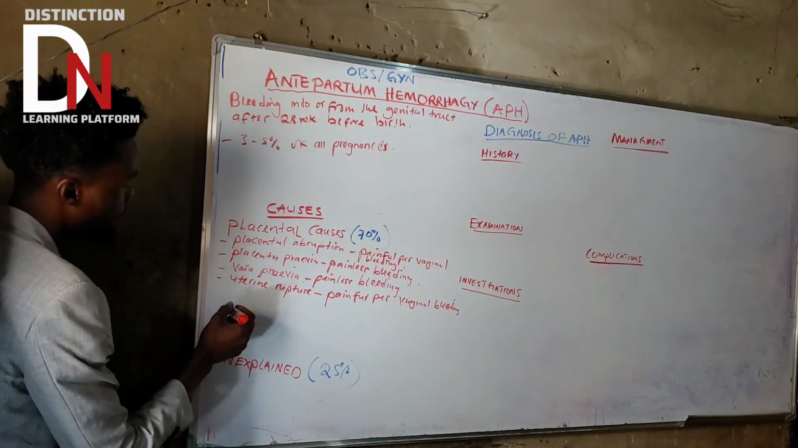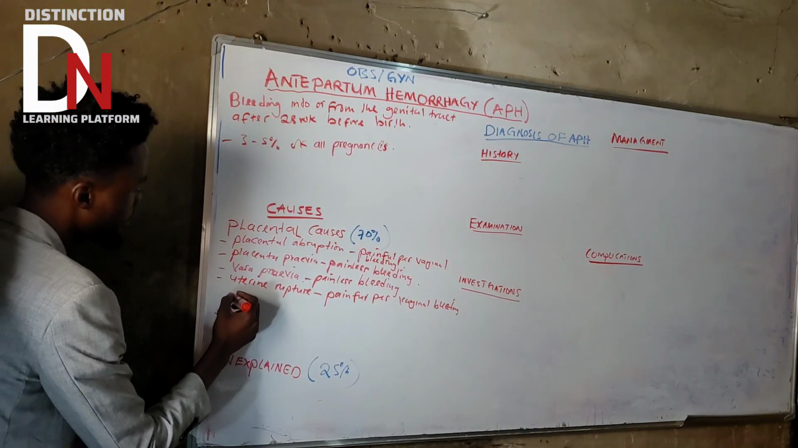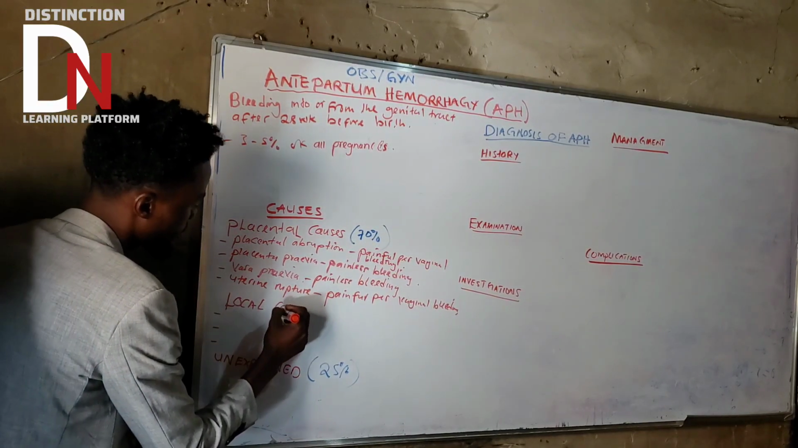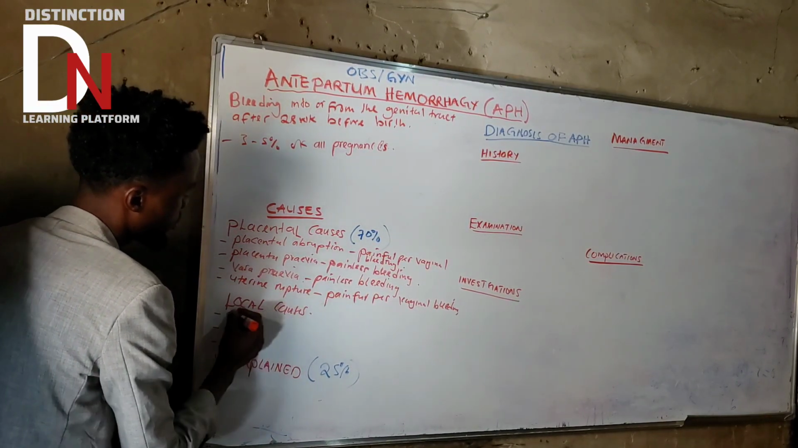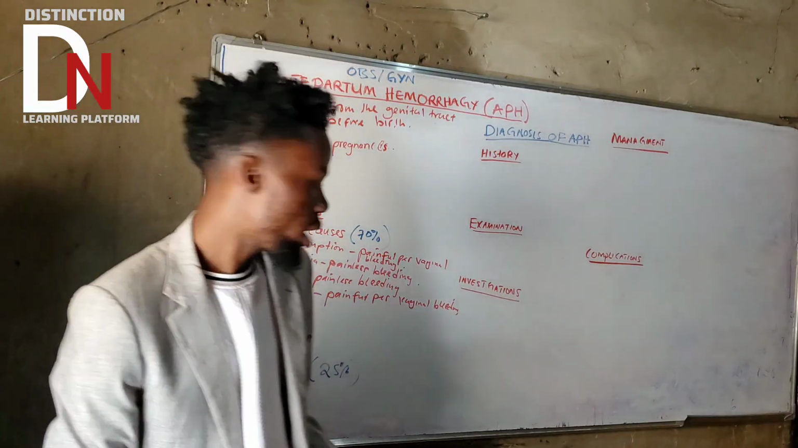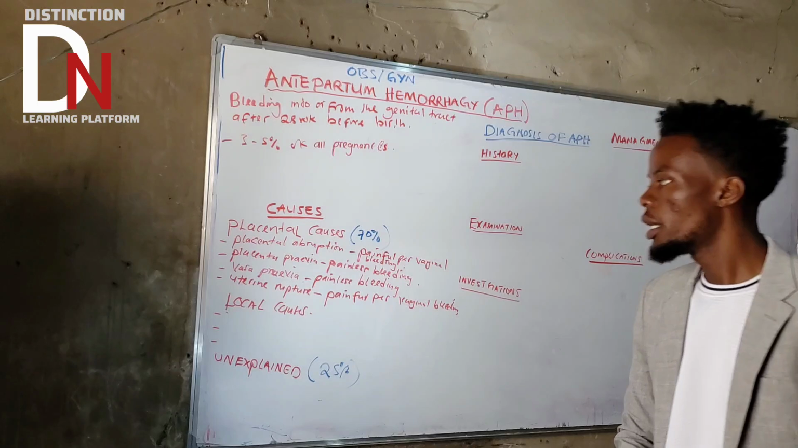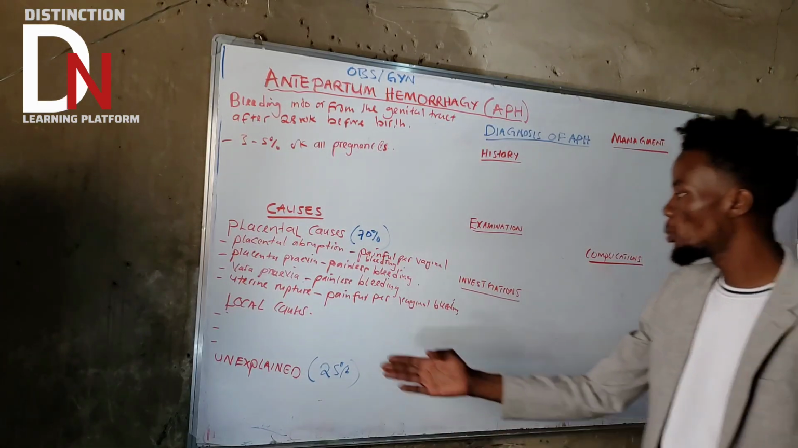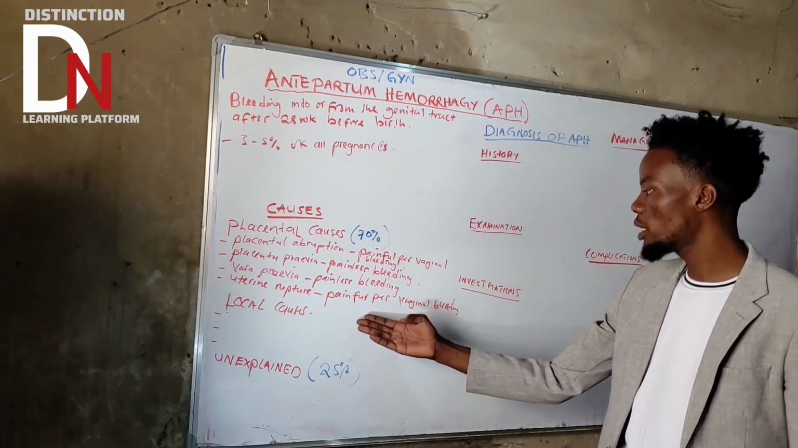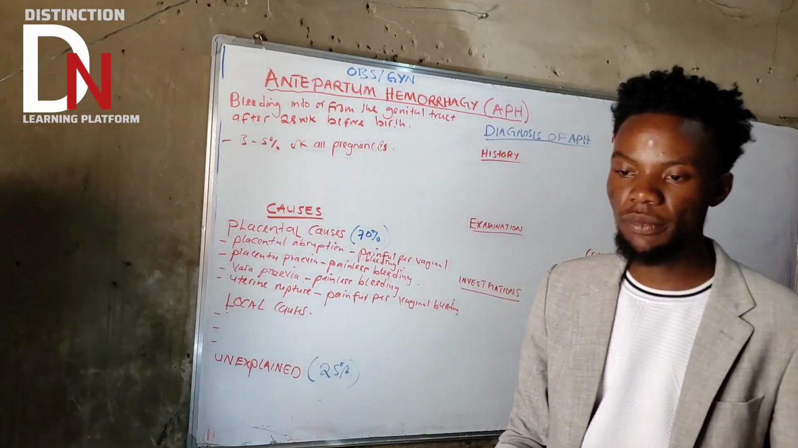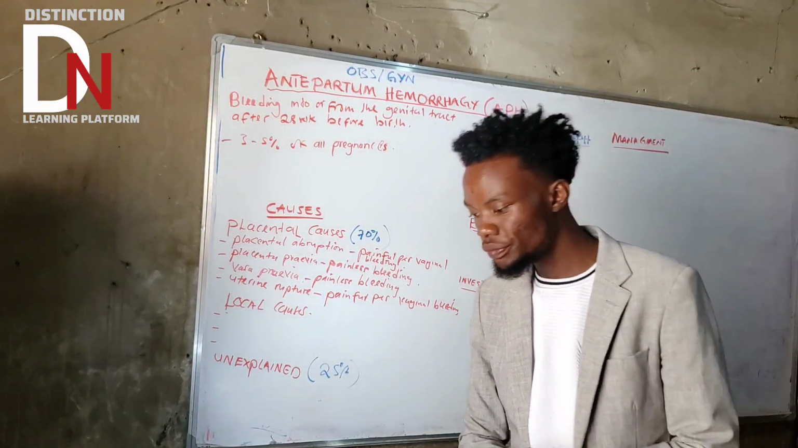Painful vaginal bleeding. So here we say now local causes. So now we have uterine rupture as well. Vasa previa, we've talked about it. Now what about uterine rupture, which will also present with painful vaginal bleeding? What is uterine rupture? So uterine rupture basically you're going to have what?